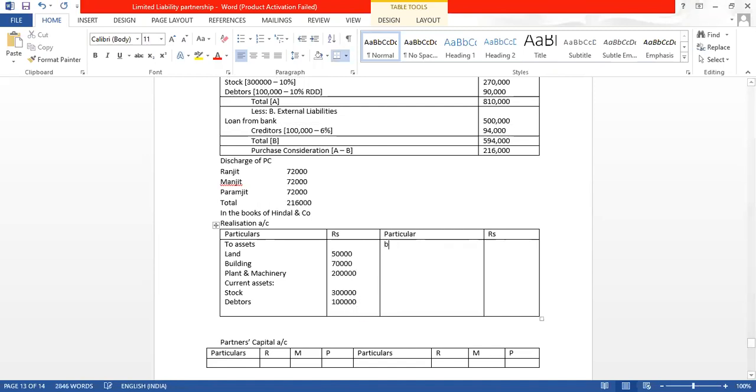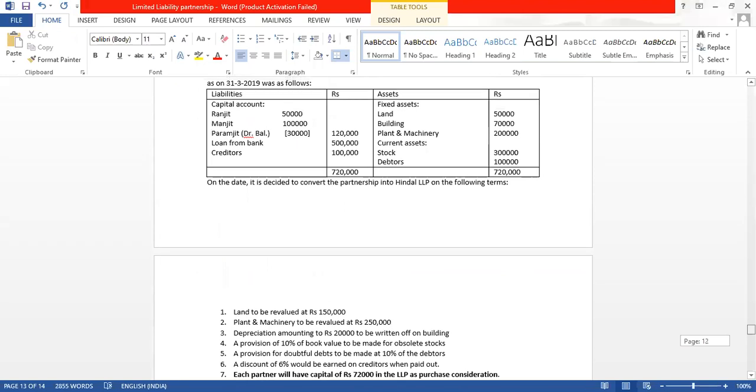Now credit side, by external liabilities, I want the balance sheet values. So there are two liabilities, external liability, loan from bank, and we have creditors. I want the balance sheet value. So I will write here 5 lakh is loan from bank and 1 lakh is creditors. How do I know? Here it is given loan from bank 5 lakh, creditors 1 lakh. All the liabilities also done.